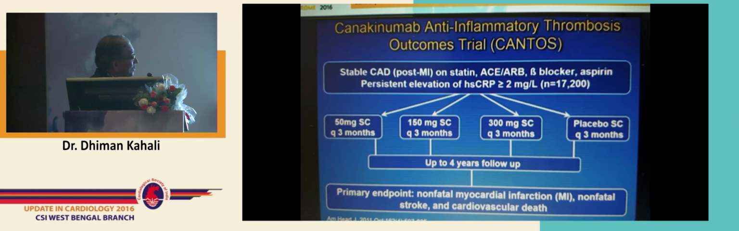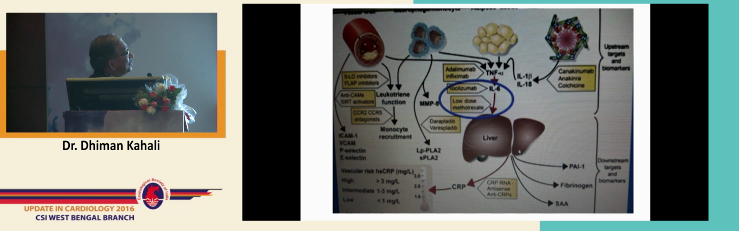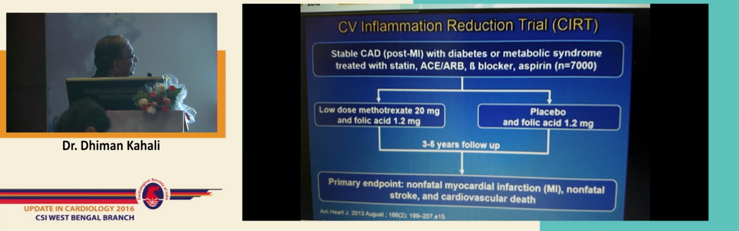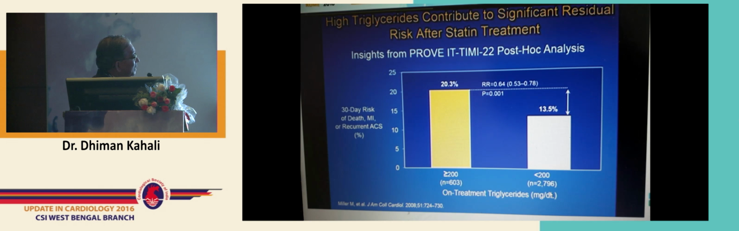This is an ongoing trial, and the primary endpoints you can find like the other trials, and various dose schedules have been used. So this is a picture where you can see that if we treat the inflammatory markers with low dose methotrexate, there can be some benefit, and there is an ongoing trial, the CV inflammation reduction trial with low dose methotrexate 20 milligram and folic acid 1.2 milligram with a placebo control, and it has been published in AHJ.